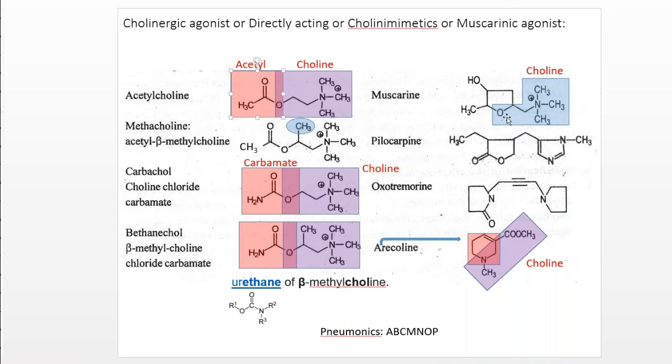It is a tetrahydrofuran, a saturated furan. At the second position there is a CH3 and at the third position there is an OH. Another structure is pilocarpine. There is no similarity between the structure and the name, so that's why you have to remember it.